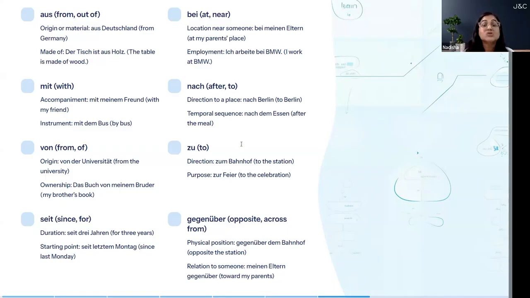Next is zu, which means to. It is used for direction and for purpose. Zum Bahnhof means to the station. Here zum. Why zum? Because zu plus dem. We have made a composite. Zu plus dem is zum. We can write it that way also. So zum Bahnhof is to the station. Zu is making the Bahnhof dative. So der Bahnhof becomes dem Bahnhof in dative. So it becomes zu dem Bahnhof, and we have written it as zum Bahnhof.